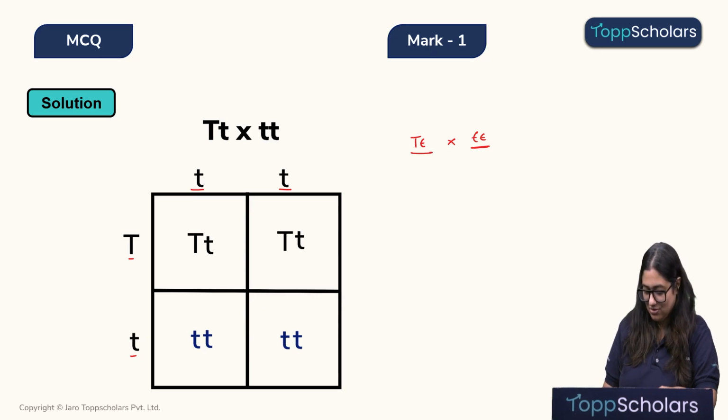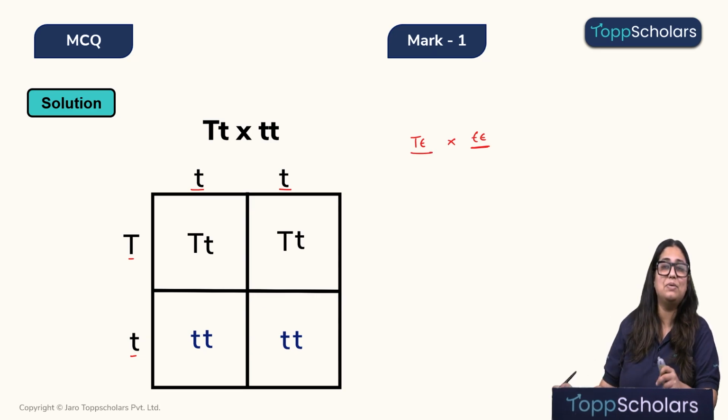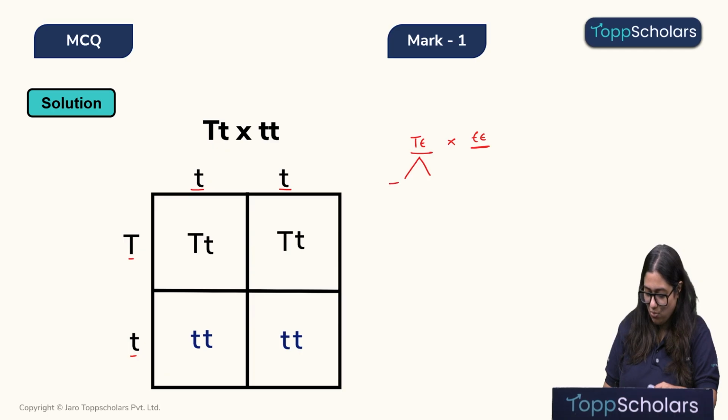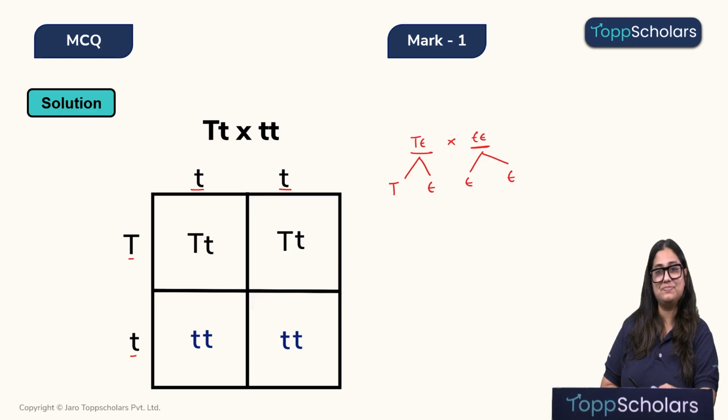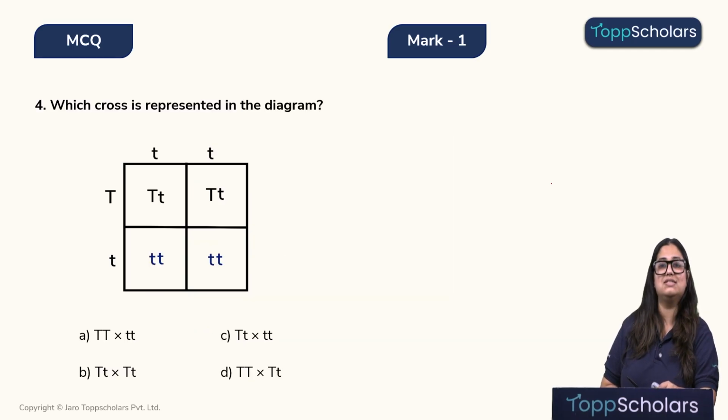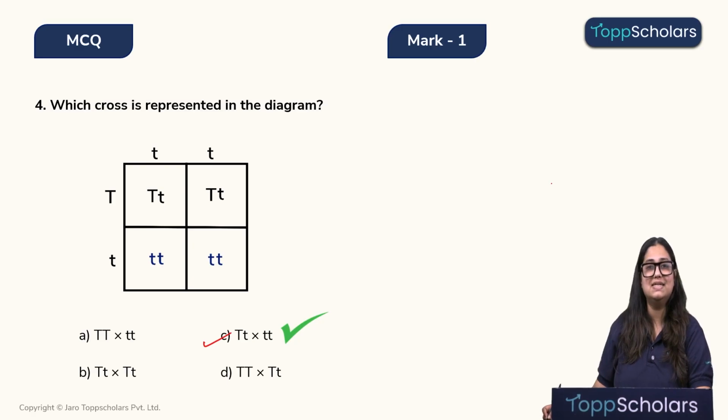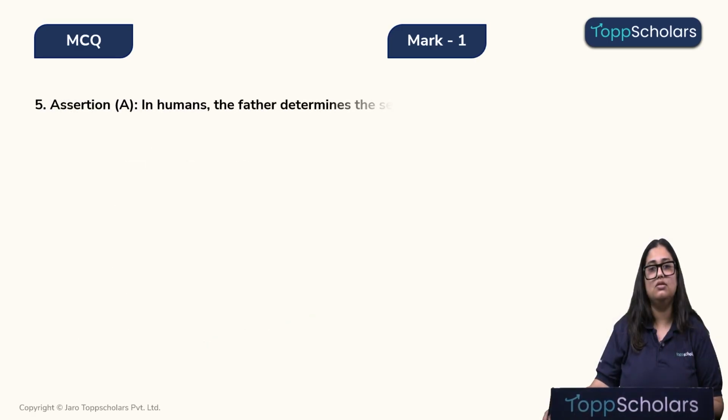We know that during gametogenesis, according to the law of independent assortment, the alleles separate from each other. That means in one gamete we might just get one of the alleles. Alright children, therefore the cross is seen in this option, that is option C. Alright, I hope this was clear.